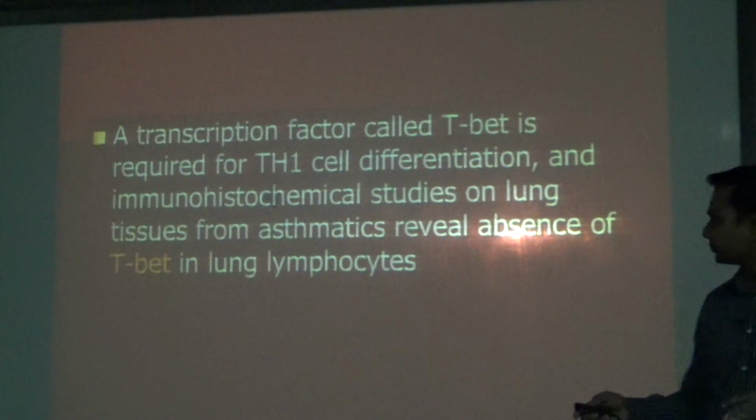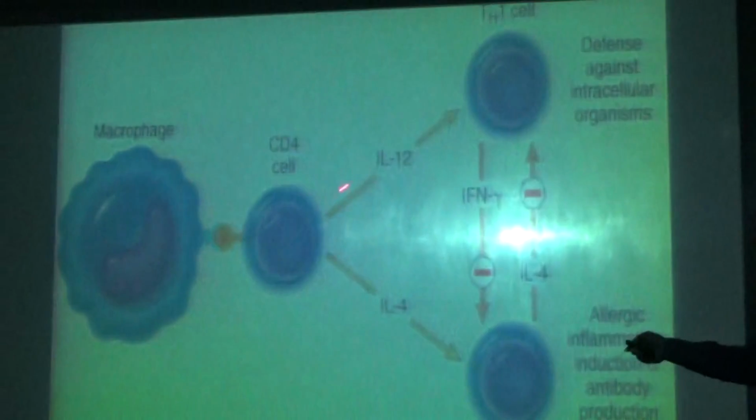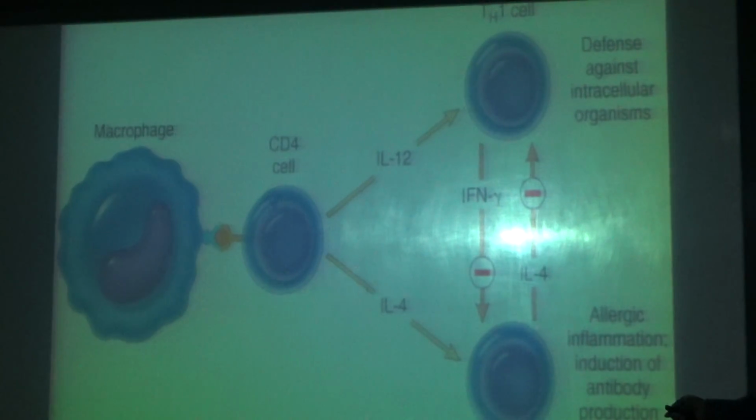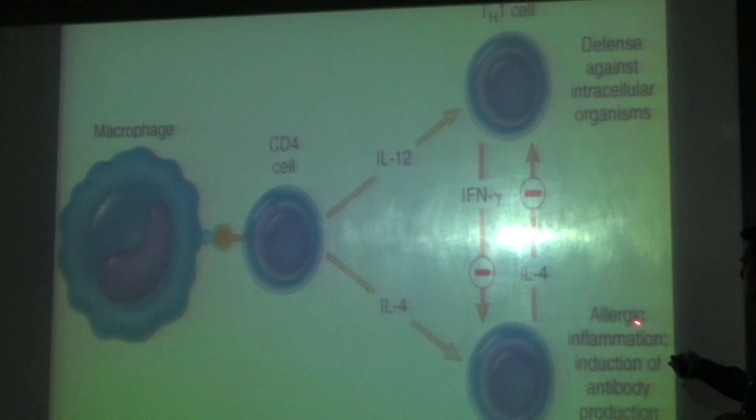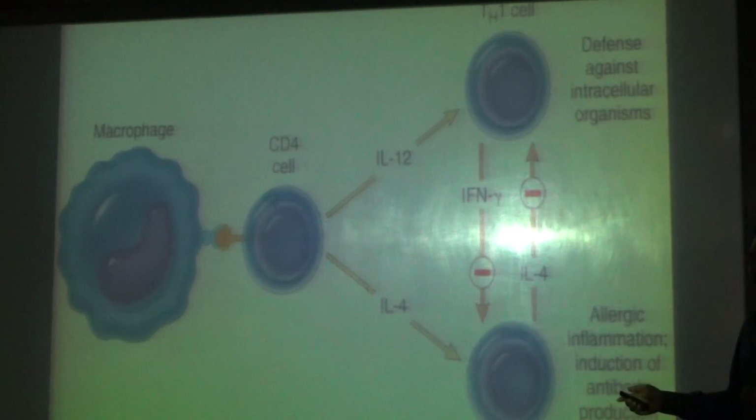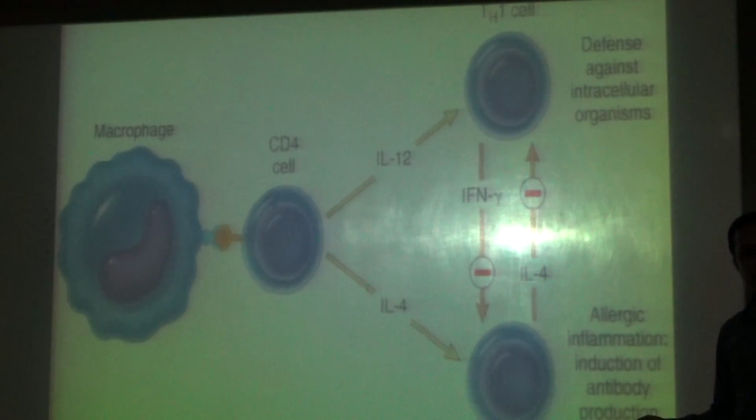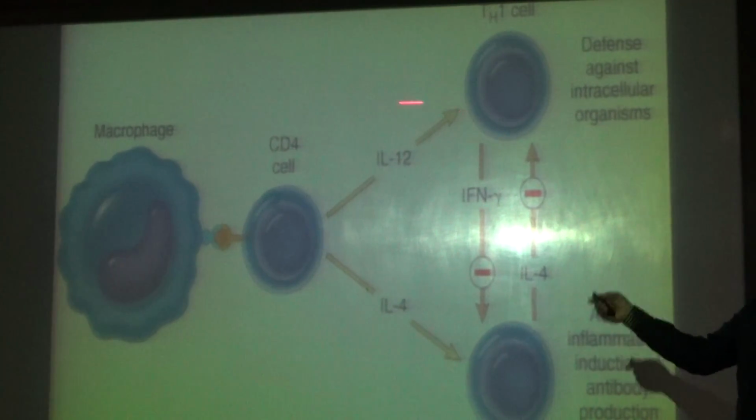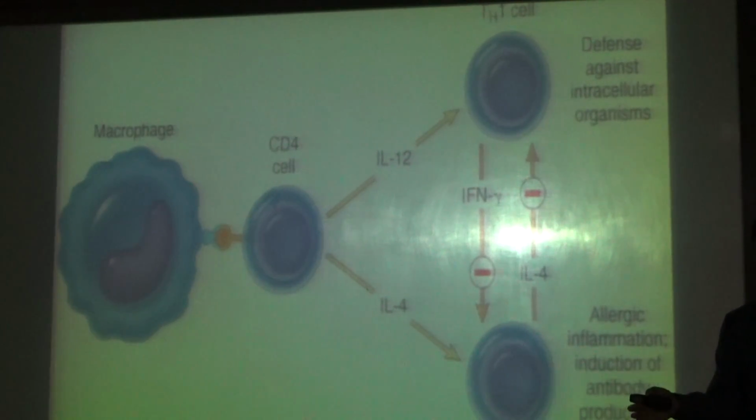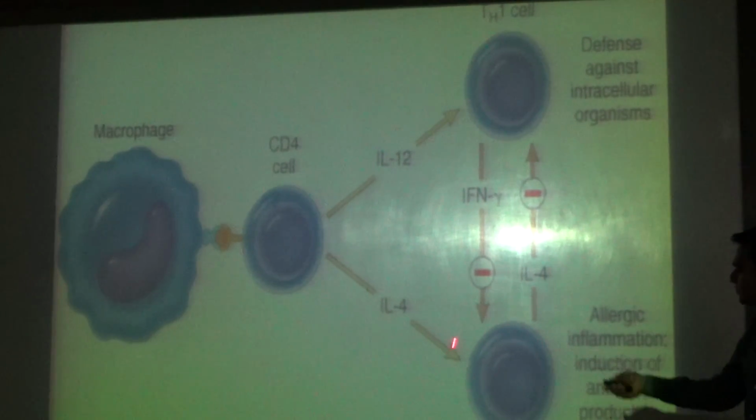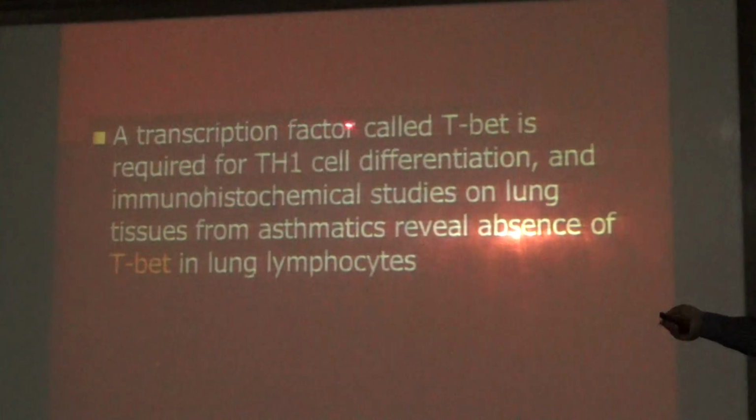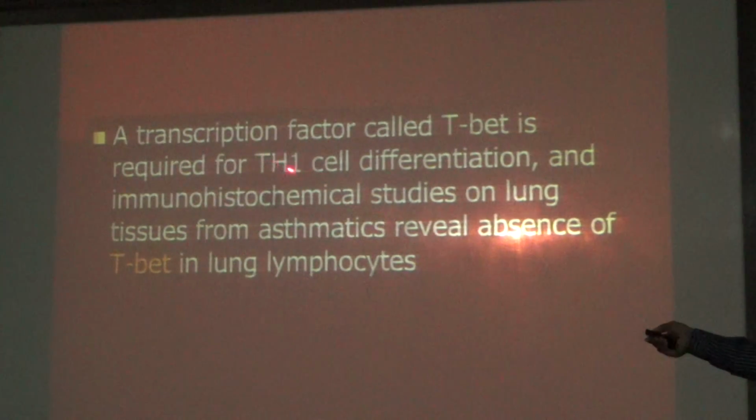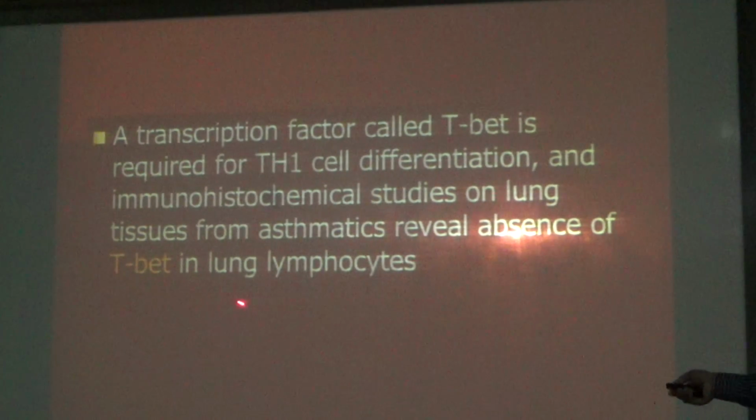See, CD4 cells activate type 1, type 2. In bronchial asthma, what happens? CD4 cells directly activate type 2 helper cells, and it causes inflammation. Apart from this, this is maintained by one more transcription factor, T-bet. T-bet is responsible for type 1 helper cells. It is not there. If it is not there, then this will initiate only type 2 helper cells. A transcription factor called T-bet is required for type 1 helper cells, but if it is absent,